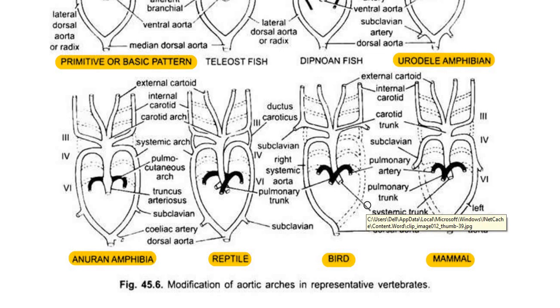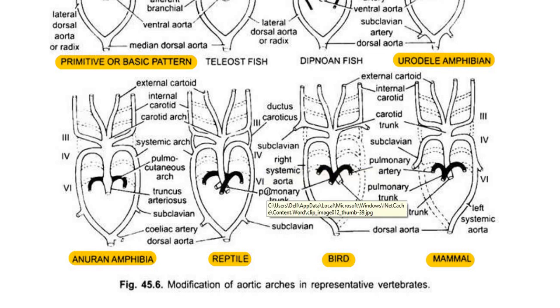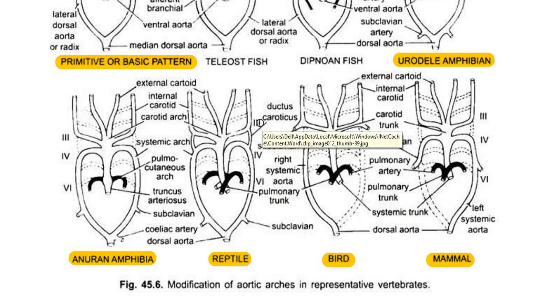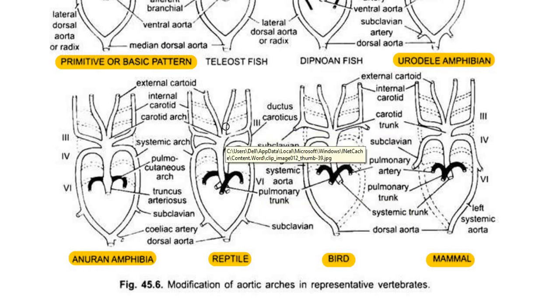In case of reptiles, they are completely terrestrial animals and they respire through lungs only. So in reptiles, we find 3 pairs of aortic arches, just like that of the anuran amphibians. Here only 3 pairs of aortic arches are functional, and they are the 3rd, 4th and 6th aortic arch. The 3rd aortic arch acts as the carotid arch, supplying oxygenated blood to the brain, whereas